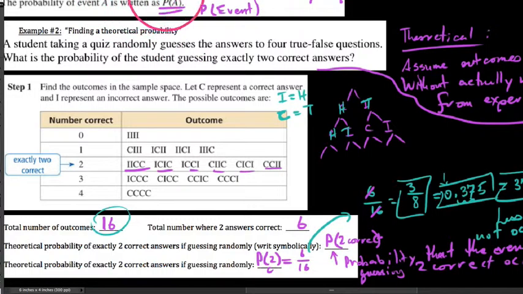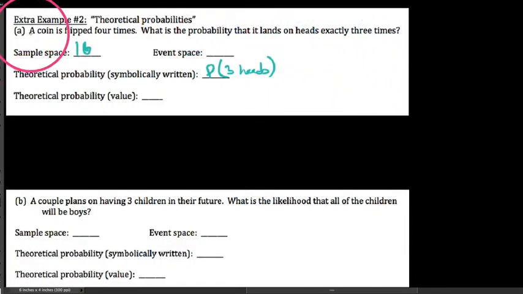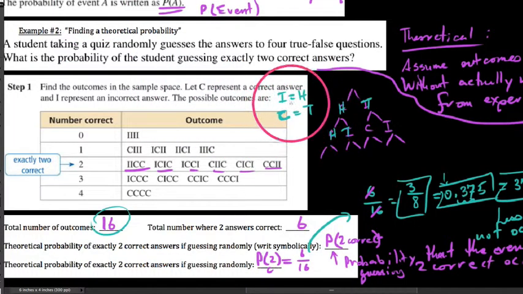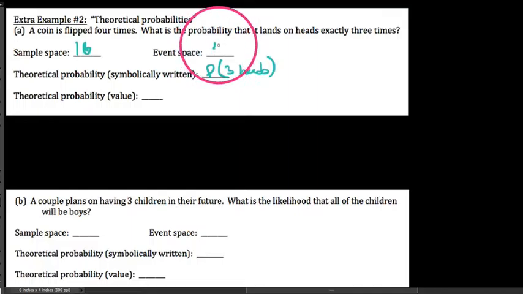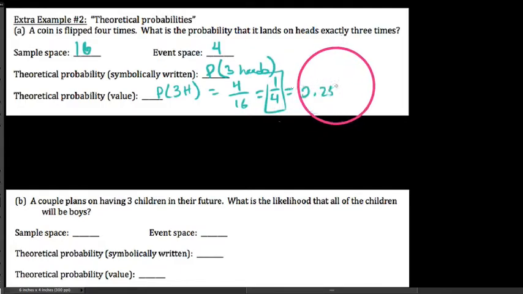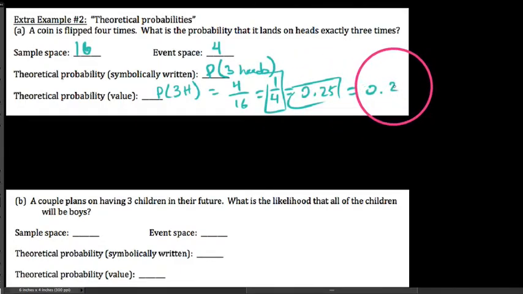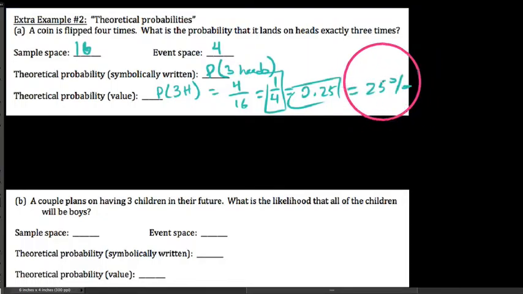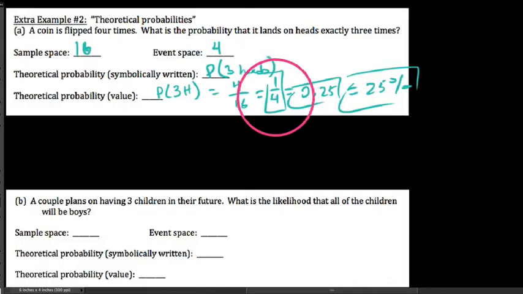We'd say then exactly 3, and I believe we were concerned with heads. How many instances do we get 3 heads? Well, if every heads in this table is represented by an I, then 3 incorrect, that would be this row right here where I see all these 3 I's happening. So 1, 2, 3, 4, where we'd have exactly 3 heads. So the event space, or set of possible outcomes, is 4. The probability of 3 heads would occur 4 out of 16 times, which is a 1 in 4 chance when reduced. There's our fraction. We get 0.25 on a calculator, which is a 25% chance of happening. So really less likely to occur than it is likely to occur.